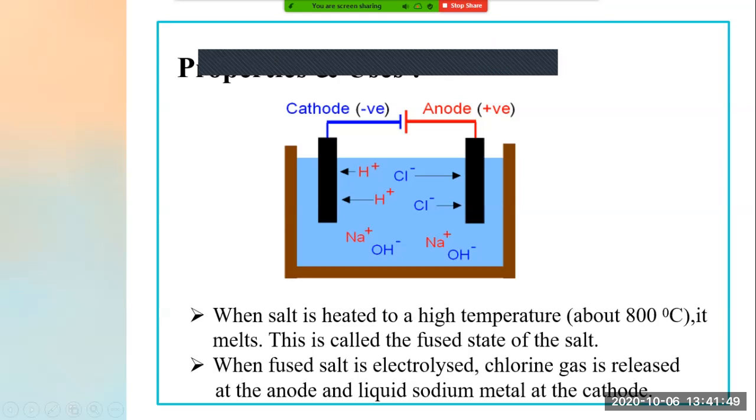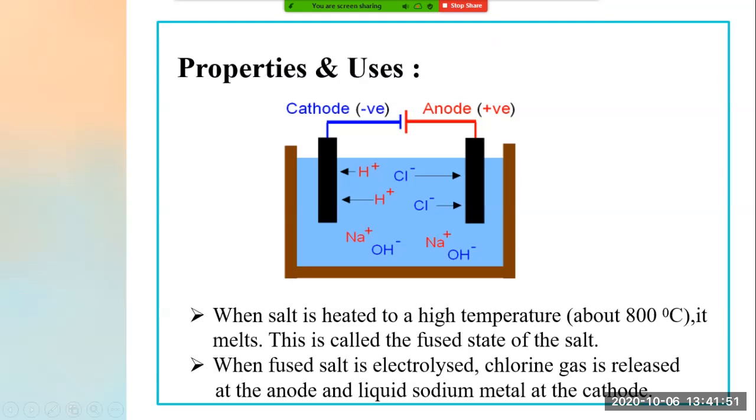When we take this fused salt and electrolyze it, chlorine gas is released at the anode and liquid sodium metal is deposited near the cathode. So these all are the properties and uses of common salt.